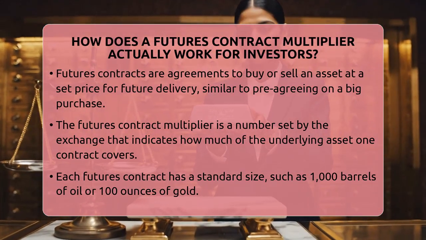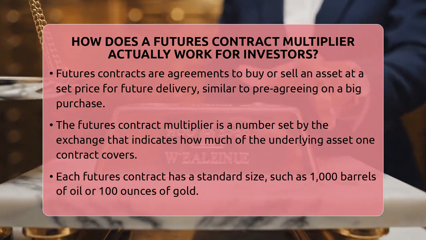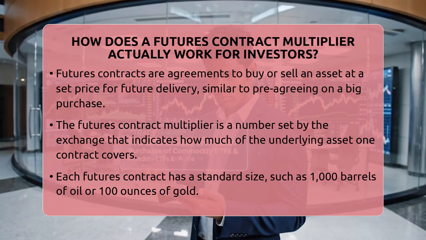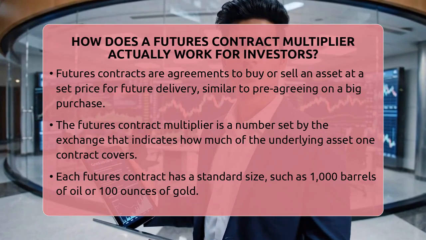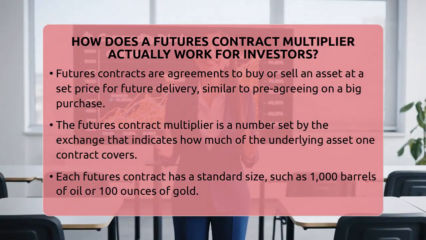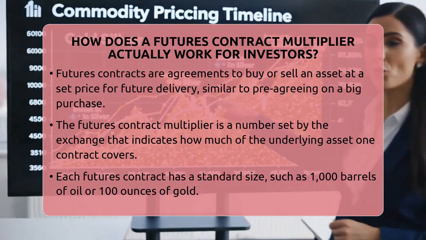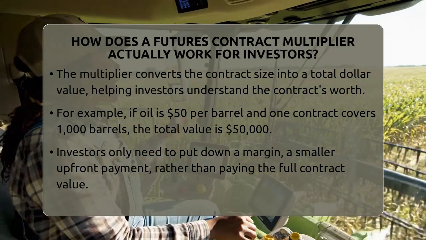It's like a magic number set by the exchange that tells you how much of the underlying asset one futures contract covers. Every futures contract has a standard size, called the contract size or contract unit. For example, one crude oil futures contract usually represents 1,000 barrels of oil. One gold futures contract typically covers 100 troy ounces of gold.